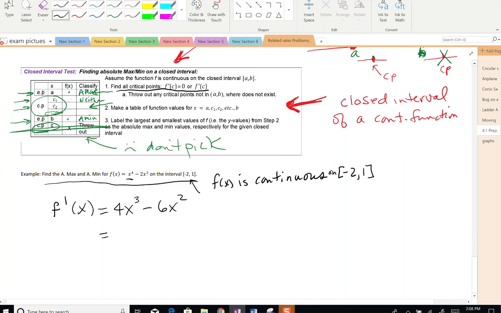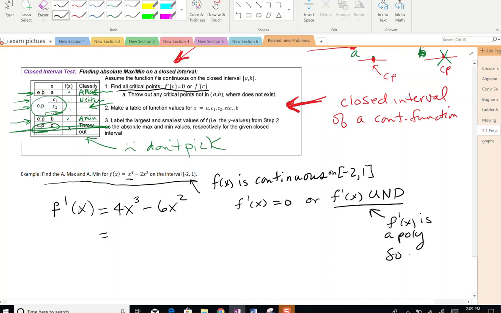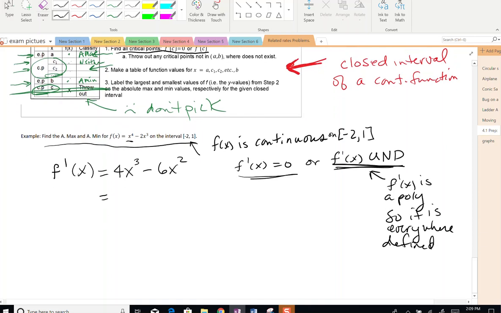We're going to look for f prime of x equals 0 or f prime of x undefined. But f prime of x is a polynomial, so it's everywhere defined. So I don't have to check for it being undefined. I only have to check where it's equal to 0.